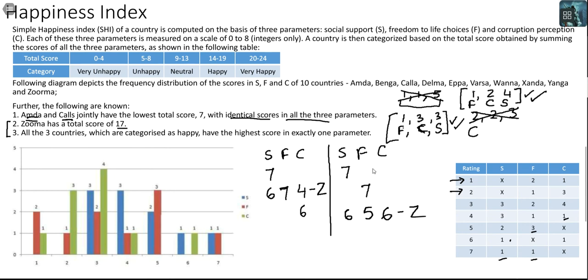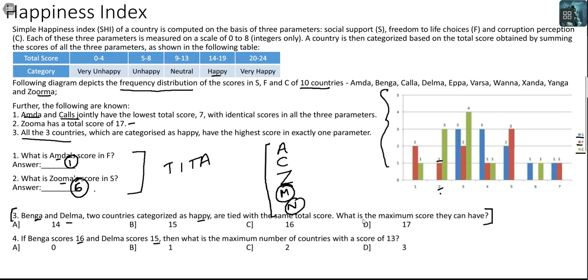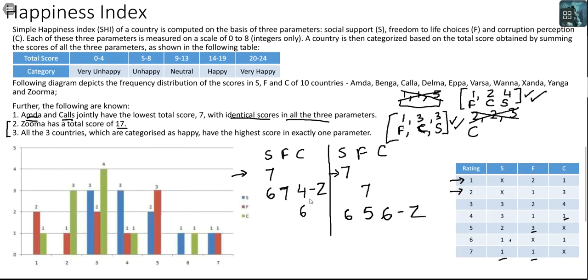Impossible. Can I get to a 17 here? Let's see. Whatever is the challenge that I face here is the same challenge I will face here. I cannot get to a 17 at all. So 17 is impossible for Benga and Delma, because there aren't enough scores available in F and C. I need a total of 10 from F and C, and the numbers that are already used up do not provide me with 10.